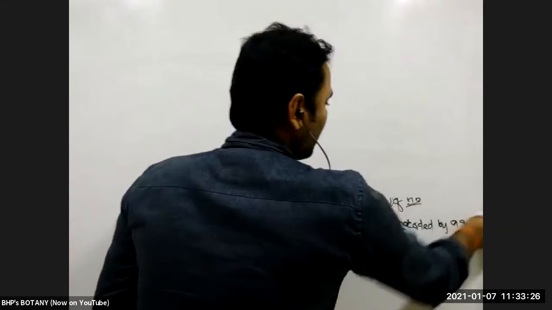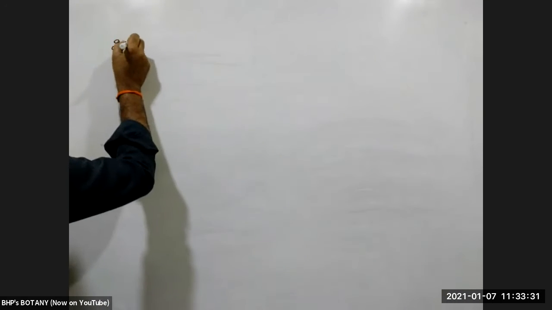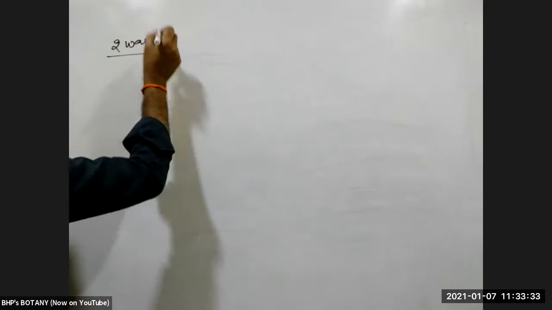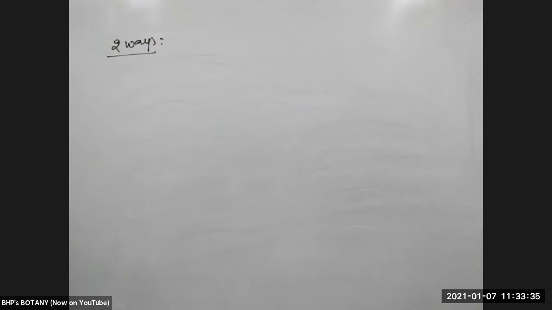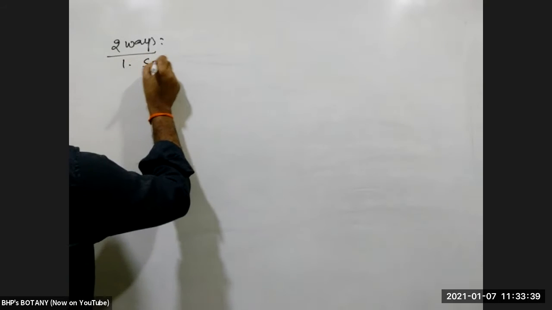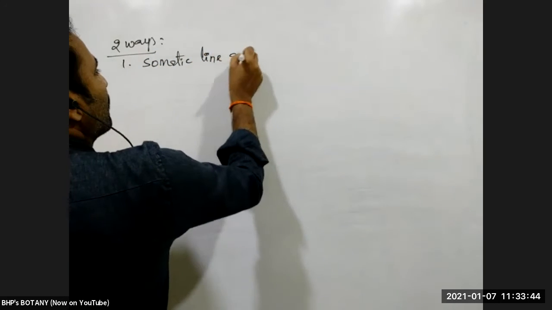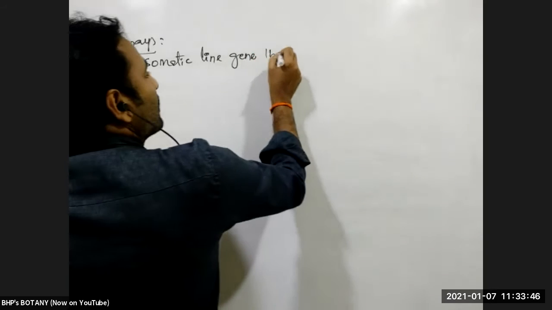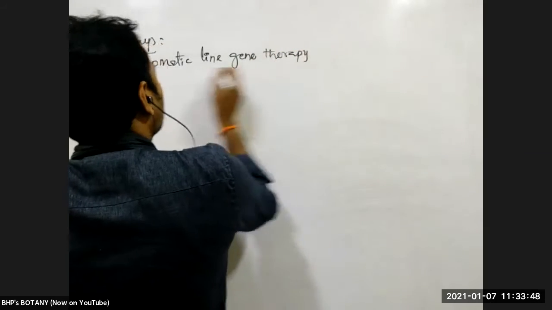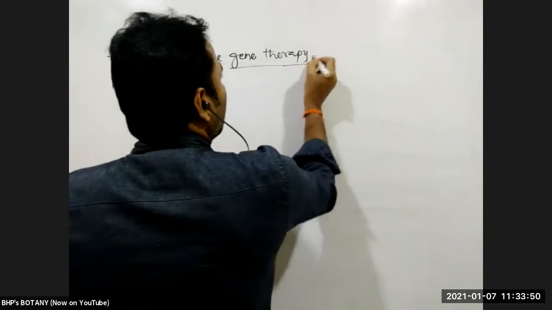This gene therapy process is carried out in two ways. Two types of gene therapy we can do. What are those two ways? The first one is somatic line gene therapy. The second one is germ line gene therapy.